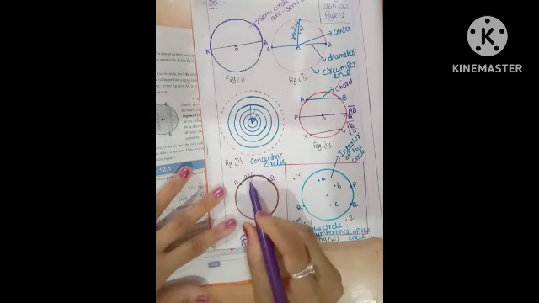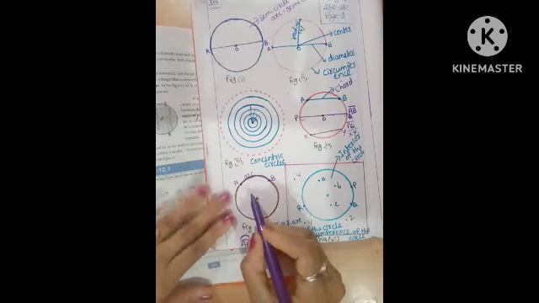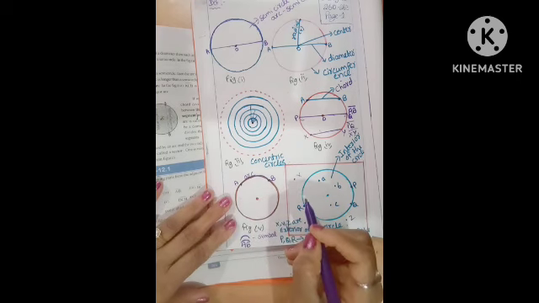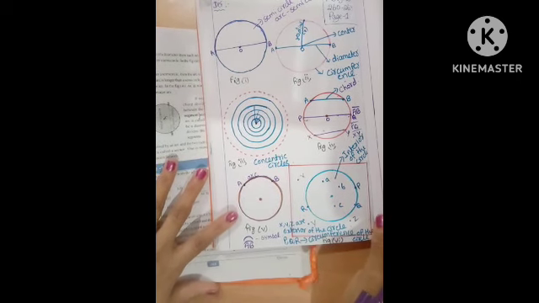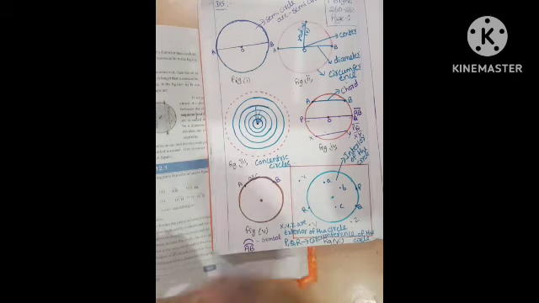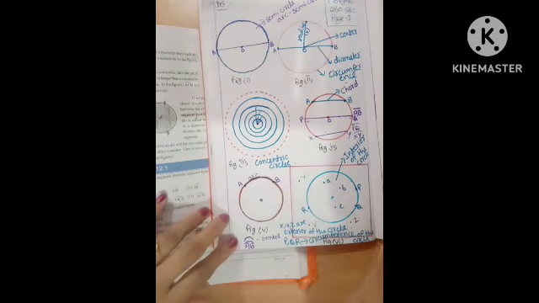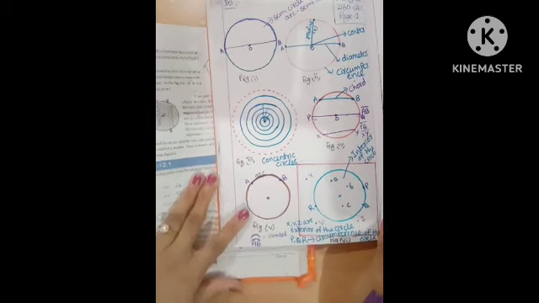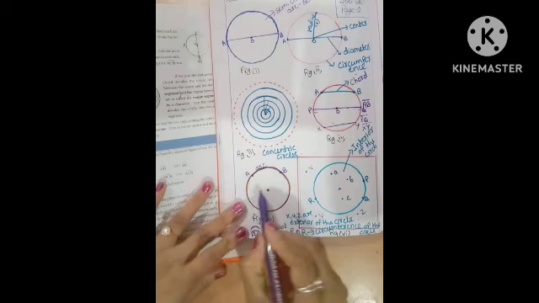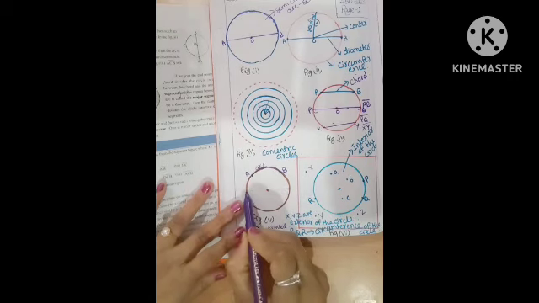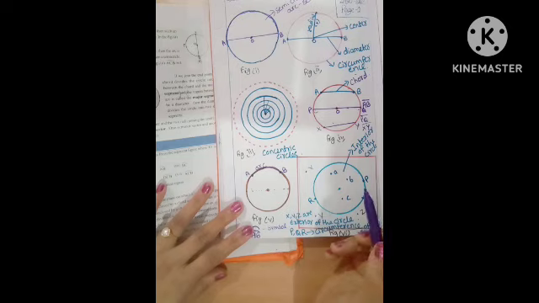And next, if the arc is less than the semicircle, if the arc is smaller than the semicircle, then the arc is called the minor arc. Okay, are you clear? This is the diameter.